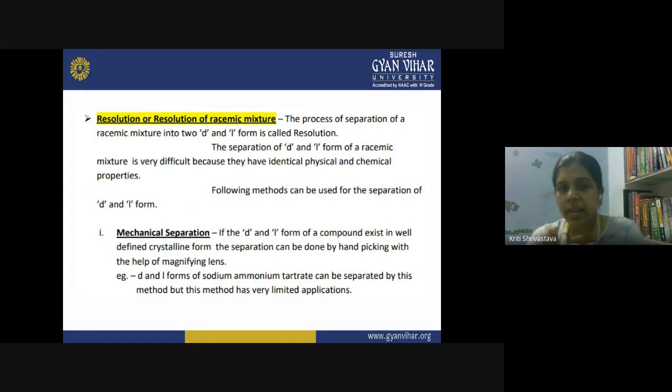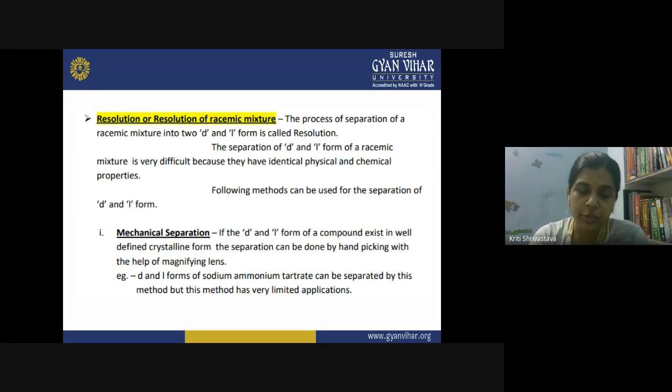Now, when you separate the two different forms from a racemic mixture, you call it the process of resolution. So, in a natural sample, you have both the D and L form mixed, and now you want only one enantiomer. Like in the mixture of glucose, in the natural sample, I have a mixture of D and L form of glucose, but I require only the D form. So, how will I separate it? This will be by the process of resolution.